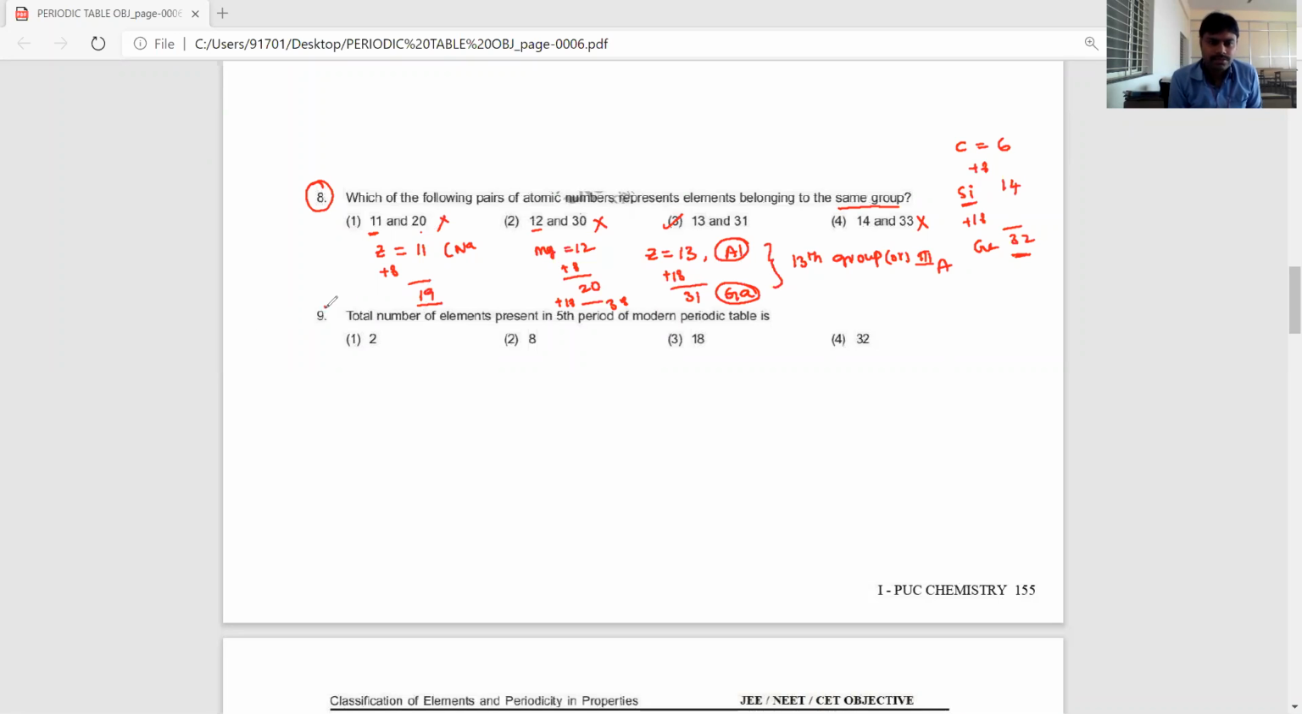Let's see the total number of elements present in the fifth period. So the fifth period contains how many elements? It's very easy, dear students. First period, how many elements are present? Period number and number of elements.